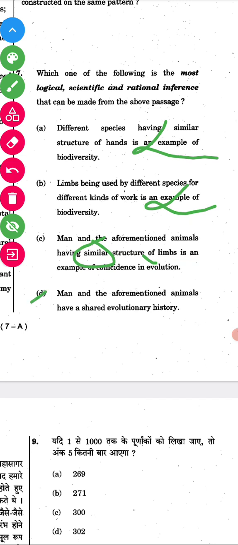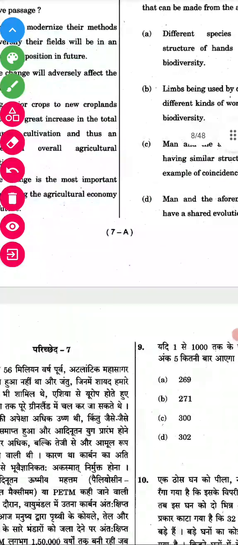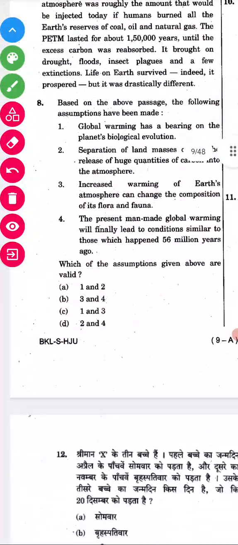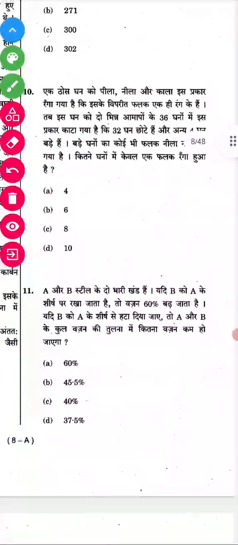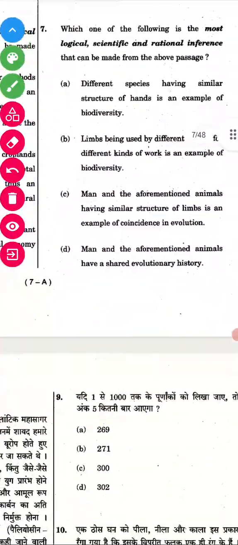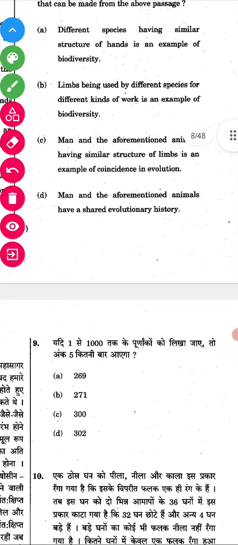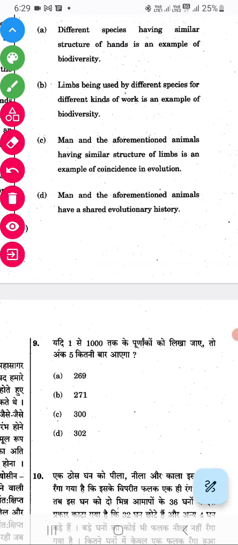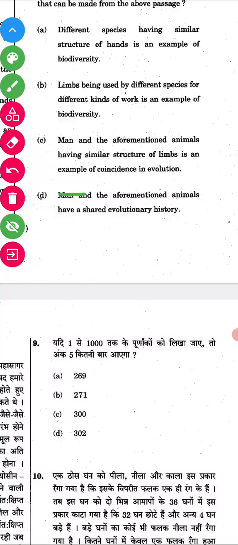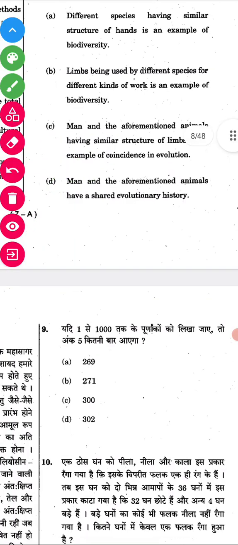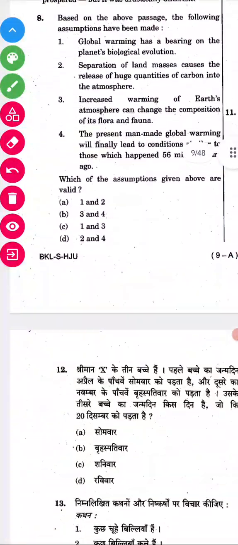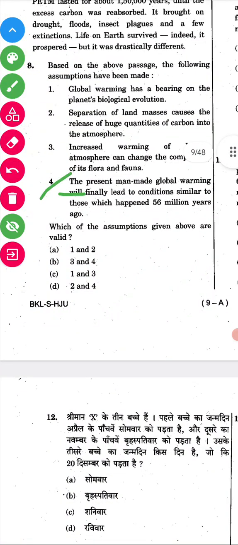Okay, this will be the positive one. So we can go for option D only. This one is the right answer. Next, eighth question. We have to go fast.